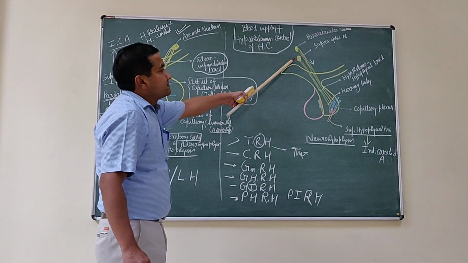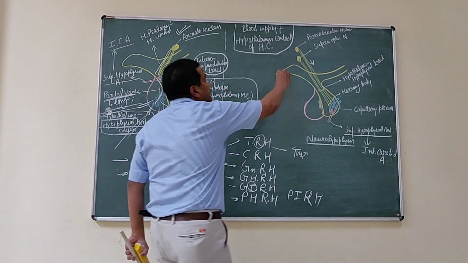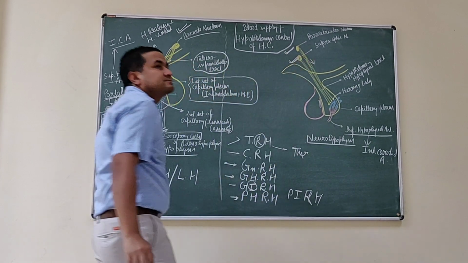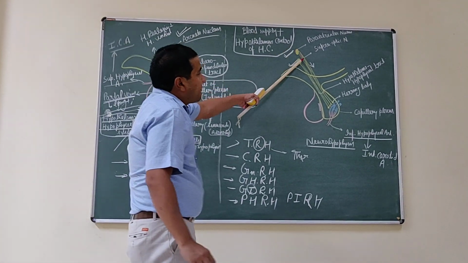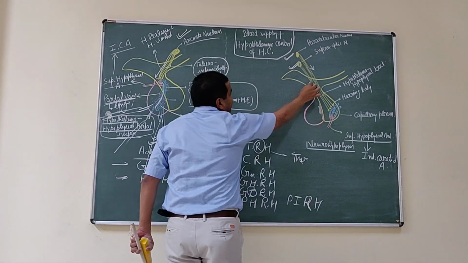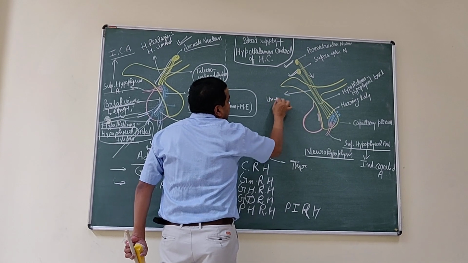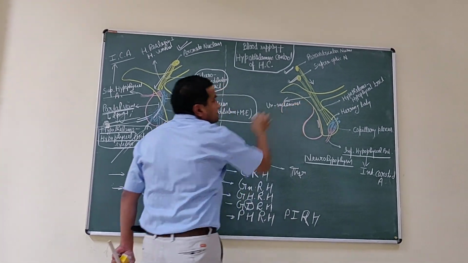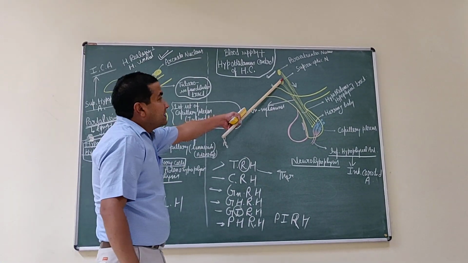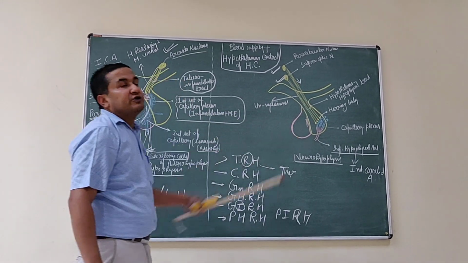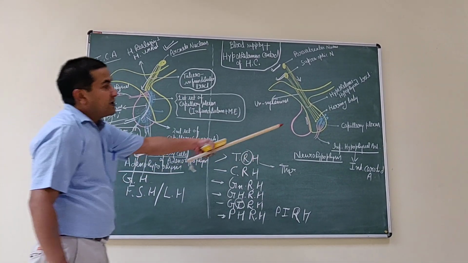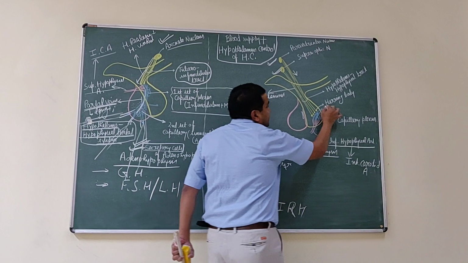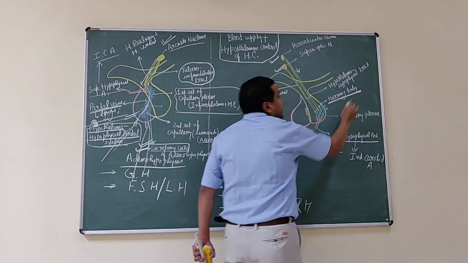Now, in the case of the neurohypophysis, there are two nuclei of the hypothalamus. One is the paraventricular nucleus and the second is the supraoptic nucleus. These nuclei give unmyelinated nerve fibers, and these fibers terminate in the neurohypophysis. Near the terminations, these fibers are dilated and form a structure known as the Herring body.